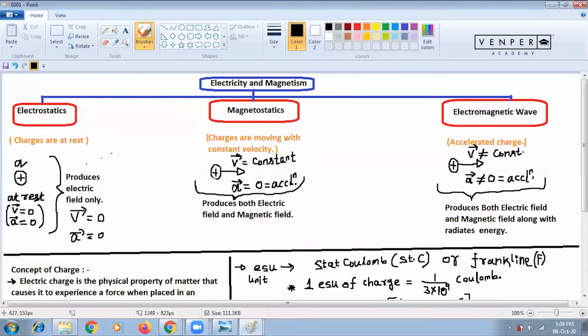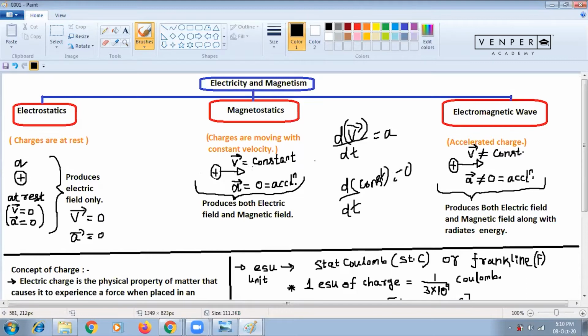Then when charges are moving with constant velocity, the acceleration is 0. How is acceleration coming 0? Everyone knows the rate of change of velocity is basically acceleration. If I take v as a constant, the derivative of a constant is always 0. So that's why acceleration is coming 0.